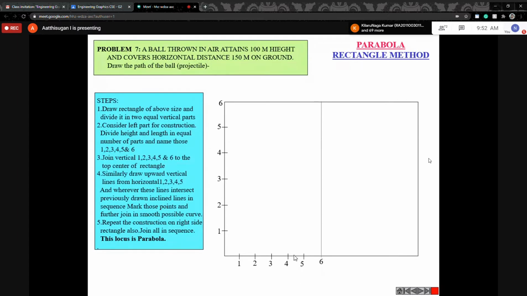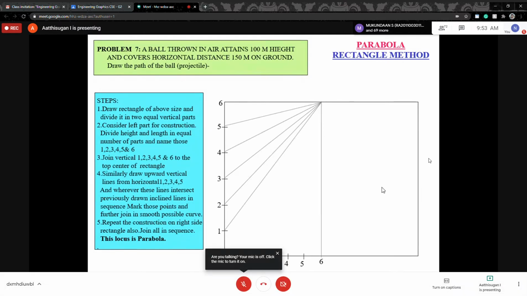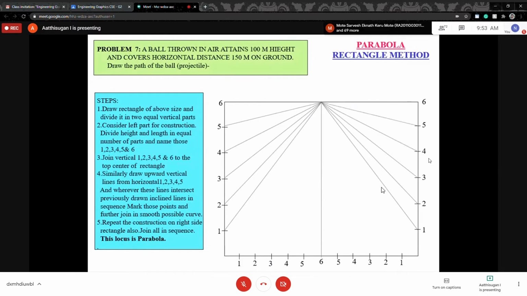Then draw the line from 1 to this top center point. Similarly 2, 3, 4, and 5. Do the same thing for this half also. Now dividing the same equal parts, draw the lines from 1, 2, up to 5 like this. No need to draw from 6.